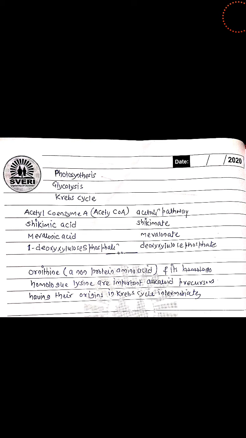Now if we talk about the distribution, primary metabolites like carbohydrates, lipids, and proteins are available almost in all the plants, may it be herbs, shrubs, or trees. But in case of secondary metabolites, they are not that widely distributed.